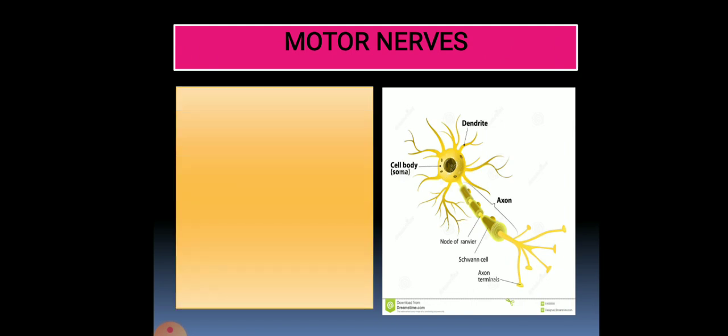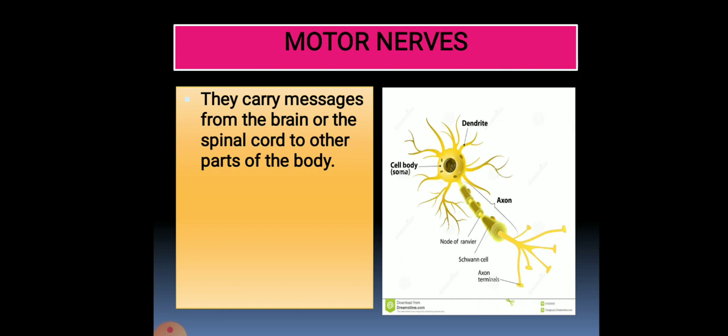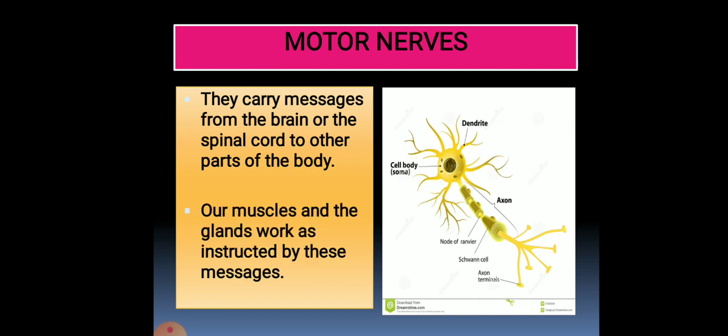So here is the picture of the motor nerves. They carry the message from the brain or the spinal cord to the other parts of the body. Got it? Is it clear? They do not carry the message from the sense organ. They carry the message from the brain or the spinal cord to the different parts. Where do these messages go from? From the brain or the spinal cord to the different parts of the body. Our muscles and the glands work as instructed by these messages. Got it? Which part of our body works according to the motor nerves? Our muscles and the glands work as they are instructed by the motor nerves.